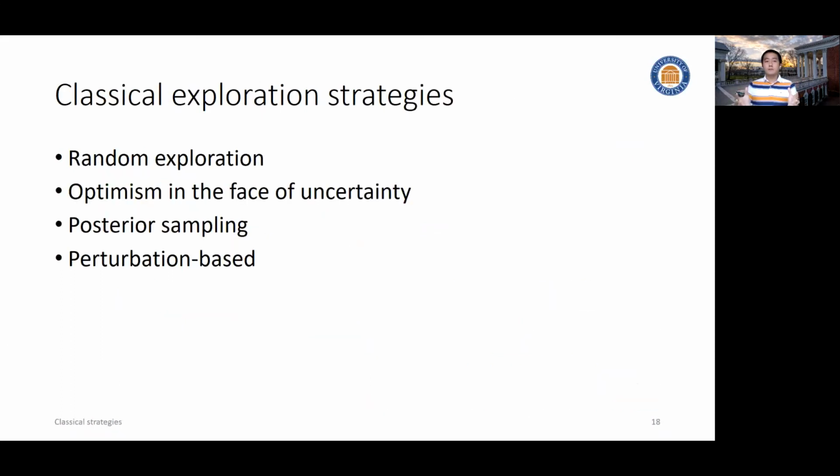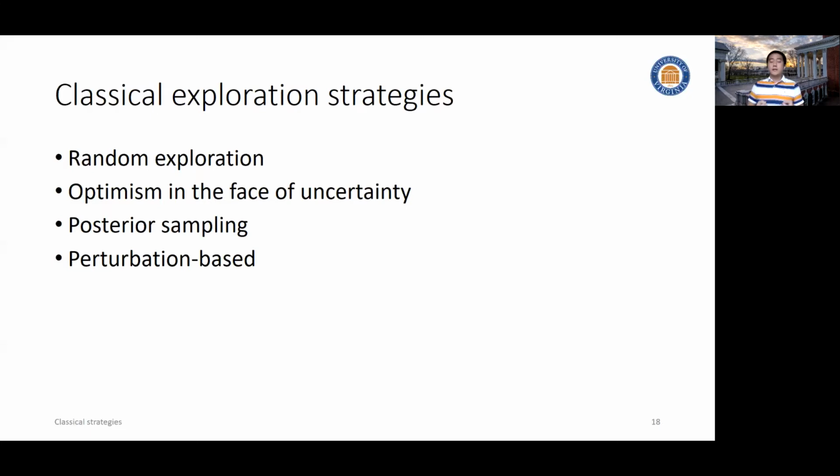So we categorize those classical exploration strategies into 4 types. The first strategy is the most straightforward, random exploration. Based on that, we realize the limitations of it, and then we develop a second type, the most popularly used type of exploration, optimism in the face of uncertainty. And then we also have, in parallel, posterior-sampling-based solutions, which try to capture the uncertainty of parameter estimation from a Bayesian perspective. And then we also have a more active perturbation-based method, which tries to incorporate the uncertainty in arm selection.